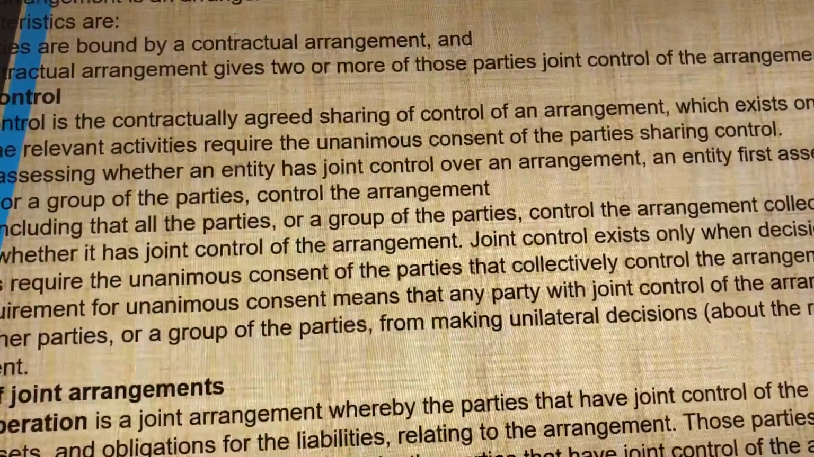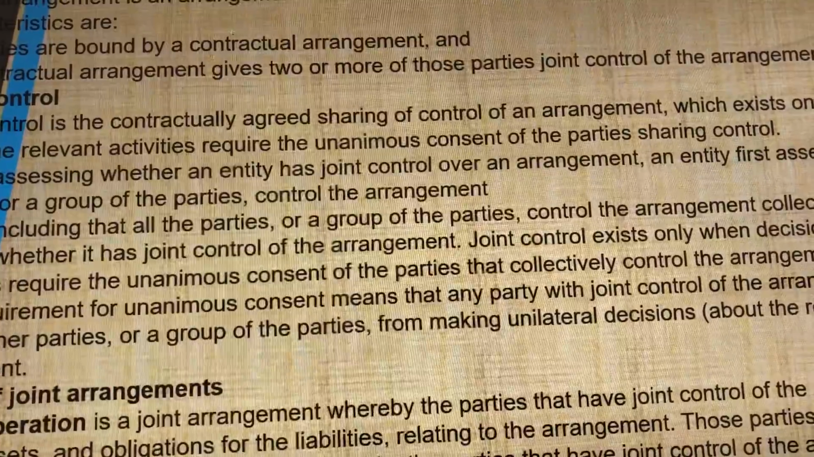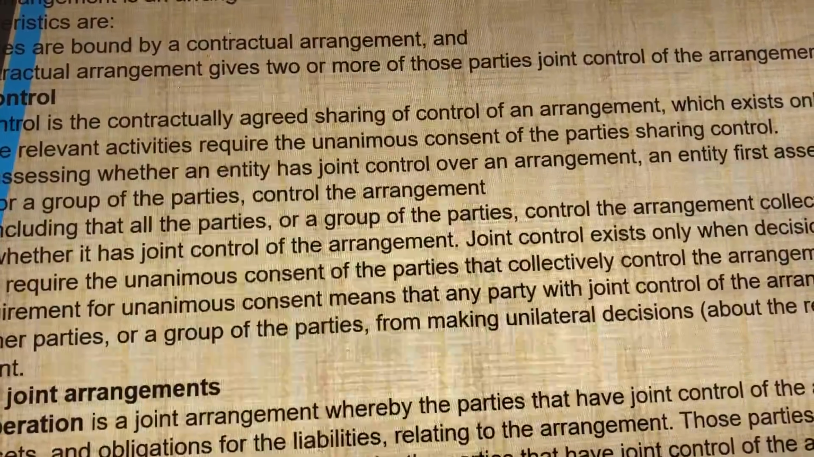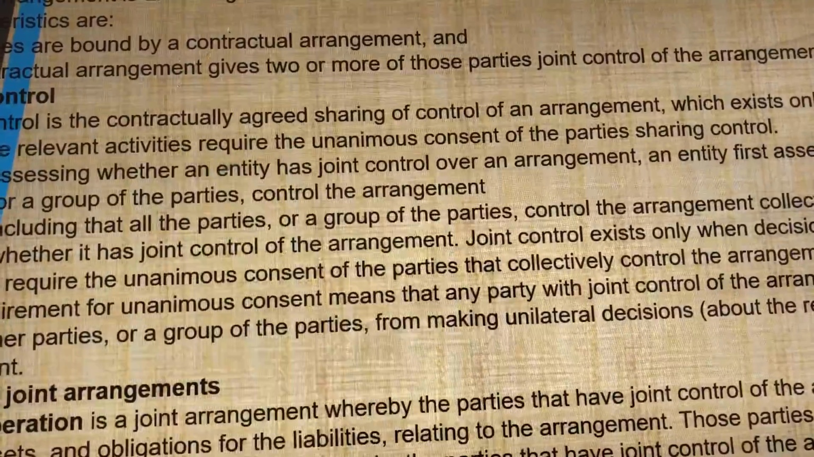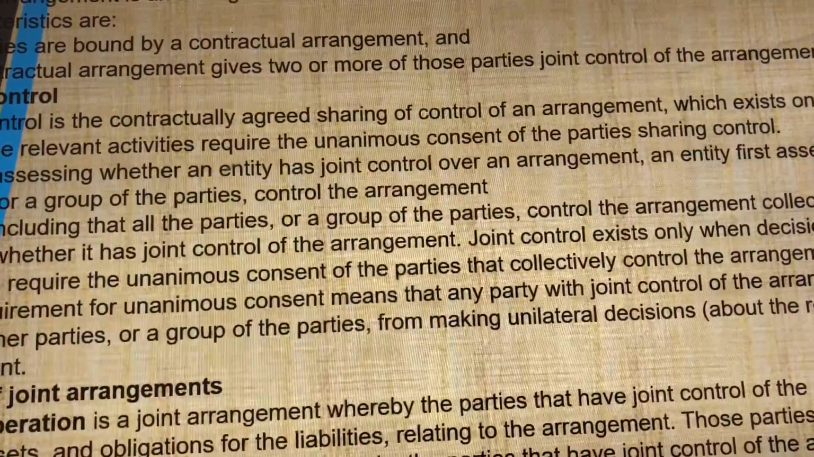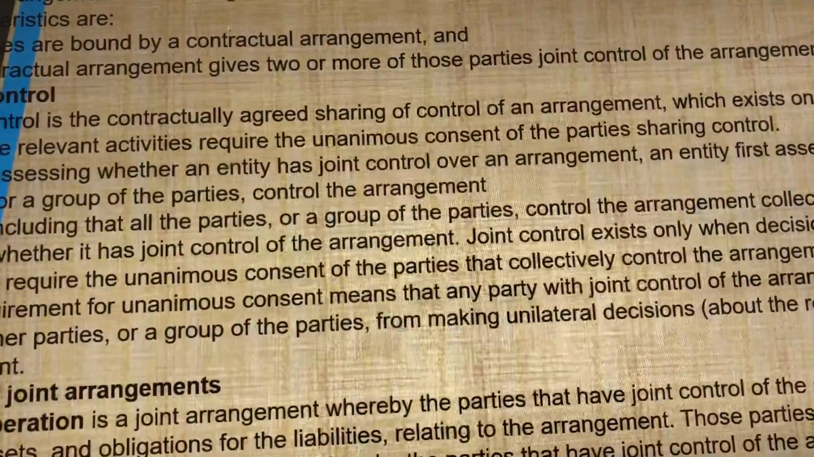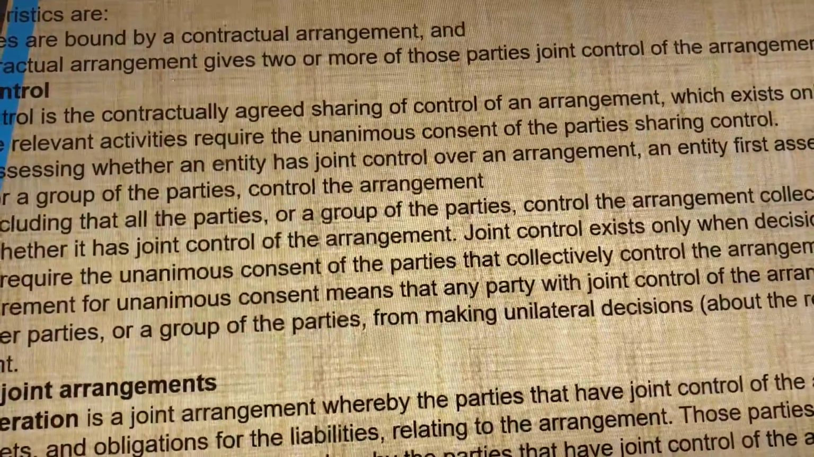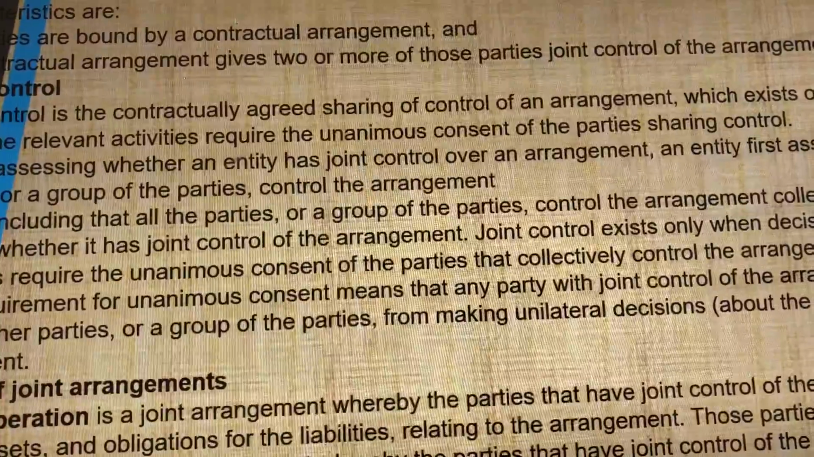Joint control. Joint control is the contractually agreed sharing of control of an arrangement, which exists only when decisions about the relevant activities require the unanimous consent of the parties sharing control.